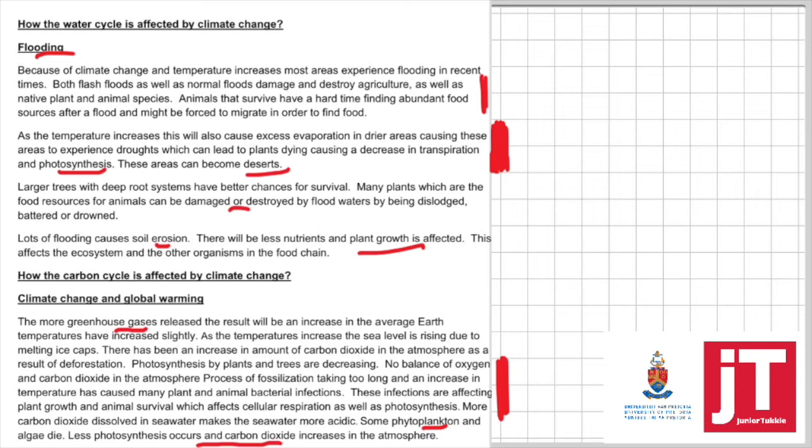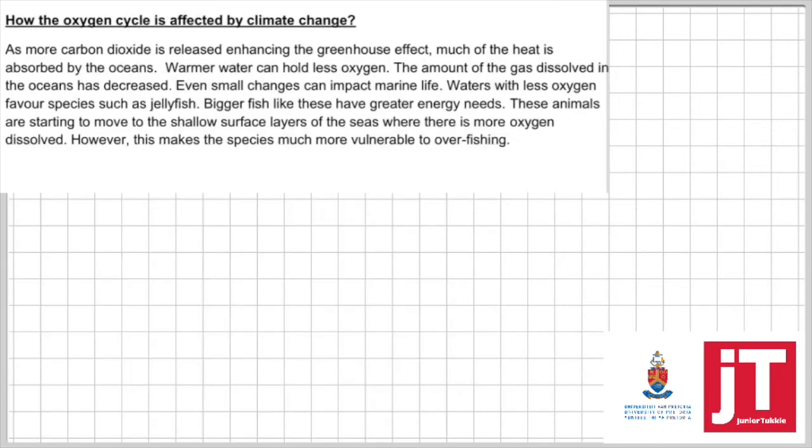So we're cutting down the trees. The trees store a lot of carbon dioxide for us, so as we cut them down we're decreasing photosynthesis. So how is the oxygen cycle affected by climate change?